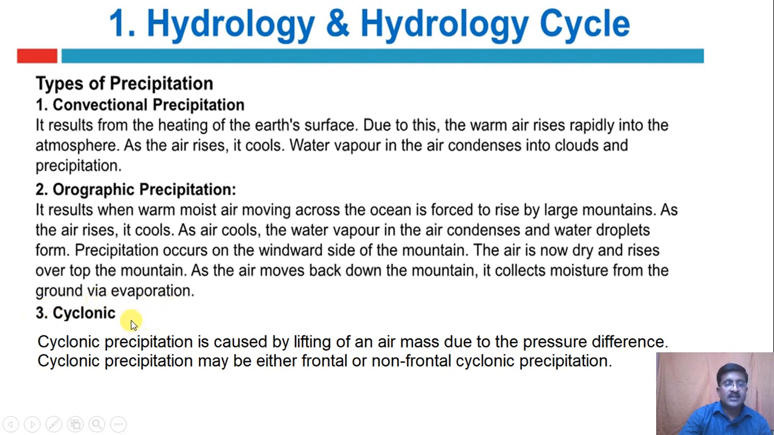Next is cyclonic precipitation, or it is called frontal precipitation. Cyclonic precipitation is caused by lifting of air mass due to the pressure difference. Cyclonic precipitation may be either frontal or non-frontal cyclonic precipitation. Generally, when the warm air rises over the cold air, then it is called frontal, and in case of the cyclone itself, it is non-frontal.